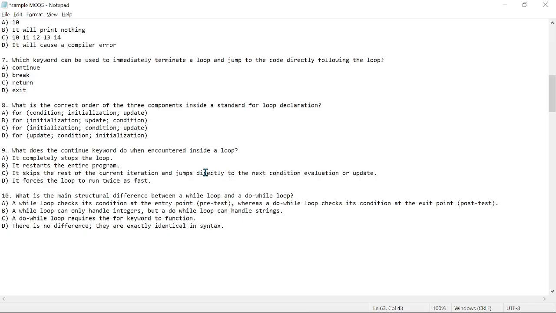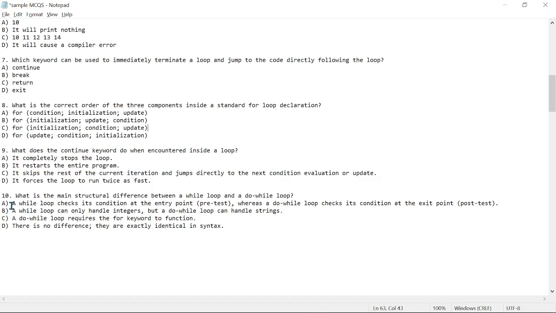And what do we have again? So what will be the answer? It skips the rest of the current iteration and jumps directly to the next condition evaluation or update. Right, so let's look at the last question where we have what is the main structural difference between a while loop and a do while loop.